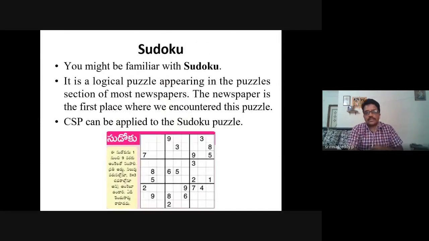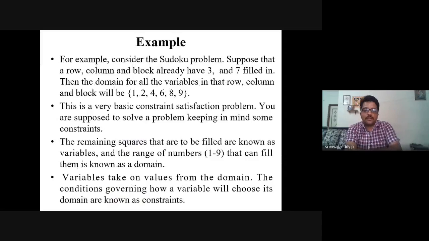So next, this is one thing which I want to share with you. This is taken from everyday newspapers, where we get this grid-like structure, right? You might be familiar with Sudoku, a logic puzzle appearing in the puzzle section of most newspapers. Every day you might have seen all these things. So a constraint satisfaction problem can be applied to the Sudoku puzzle. We'll understand this in steps in this slide.